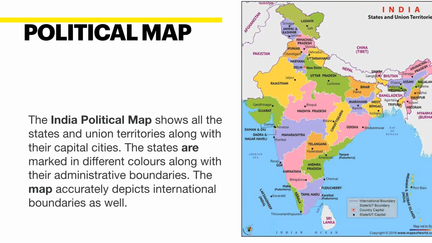This is a political map of India, which shows all the states and union territories along with their capital cities. The states are marked in different colors along with their administrative boundaries. The map accurately depicts international boundaries as well.